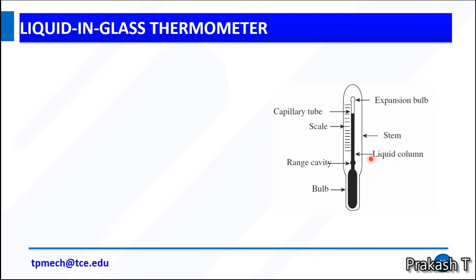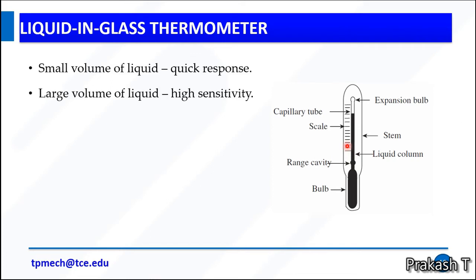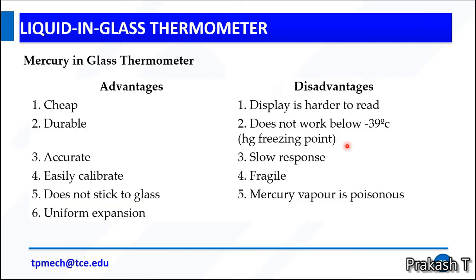So this image shows the liquid in glass thermometer. Here you can observe the bulb. This is the expansion tube. It has the readings. A small volume of liquid produces a quick response. A large volume of liquid gives high sensitivity. Accuracy is 0.1 degrees Celsius.